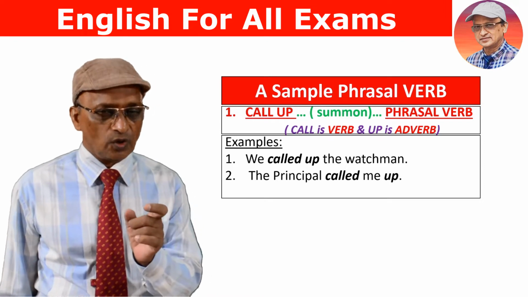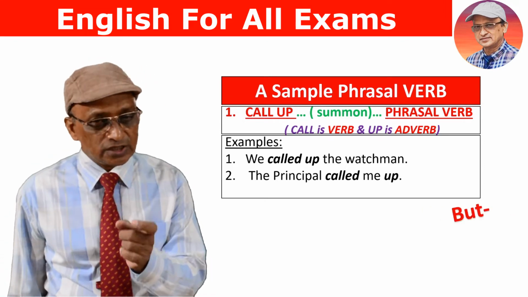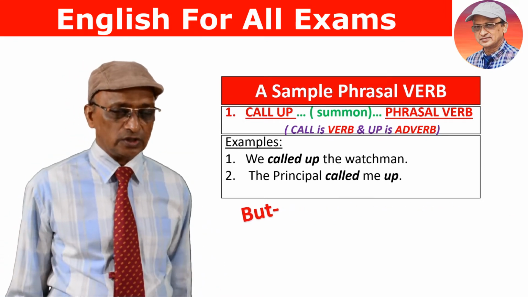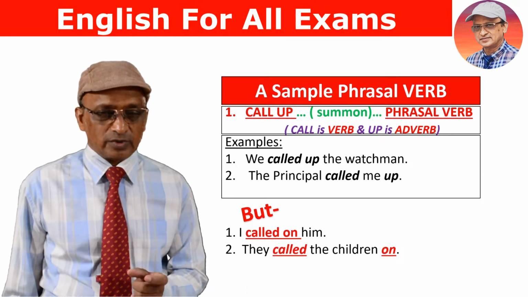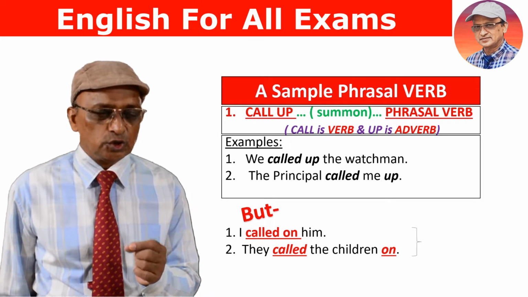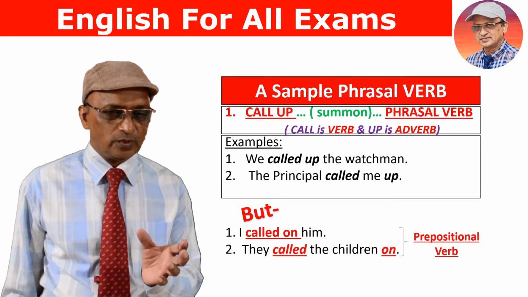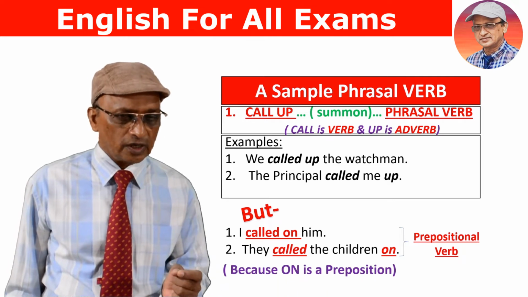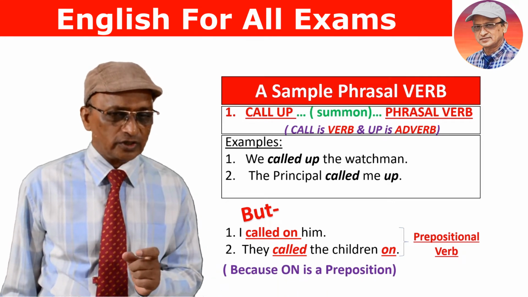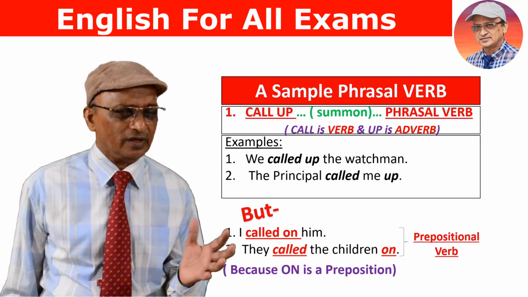Call is a verb, on is a preposition. Since there is a preposition associated with the verb in this sentence, it should not be called a phrasal verb, it should be called a prepositional verb. So phrasal verb and prepositional verb are two different things, but they look similar.